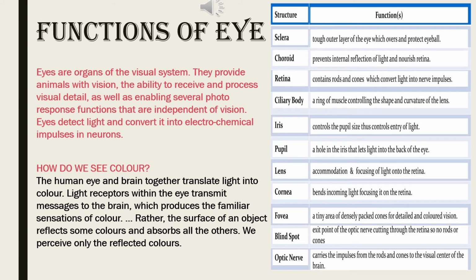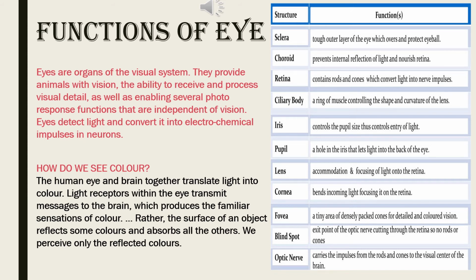Functions of eye. Eyes are organs of the visual system. They provide animals with vision, the ability to receive and process visual detail, as well as enabling several photoresponse functions that are independent of vision. Eyes detect light and convert it into electrochemical impulses in neurons.